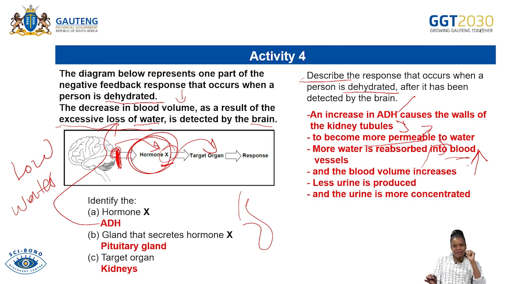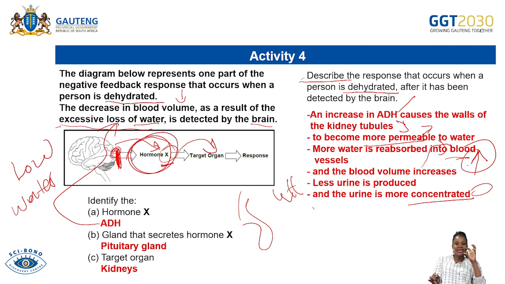And what does that mean? Again, it means that urine will be less because more water has been reabsorbed by the blood capillaries. The amount of urine that is going to be produced will be little, and that little urine will be so concentrated.